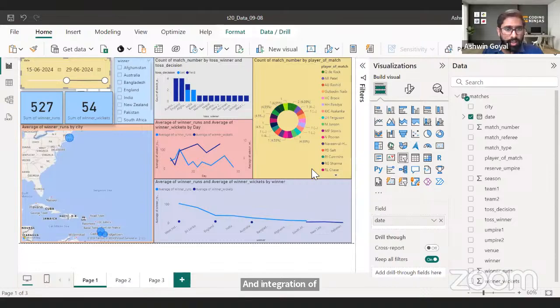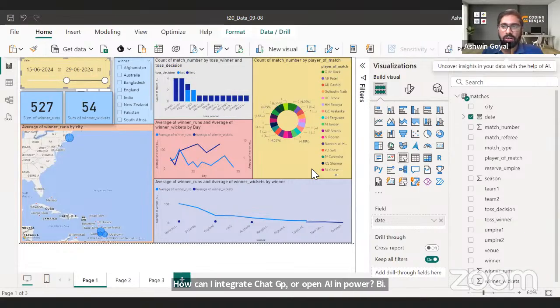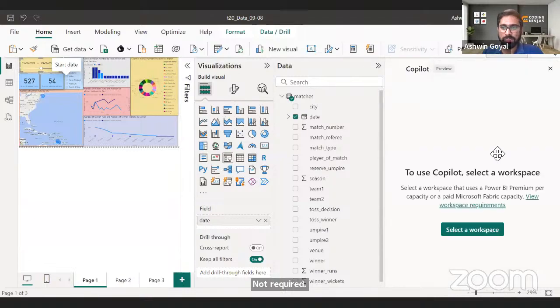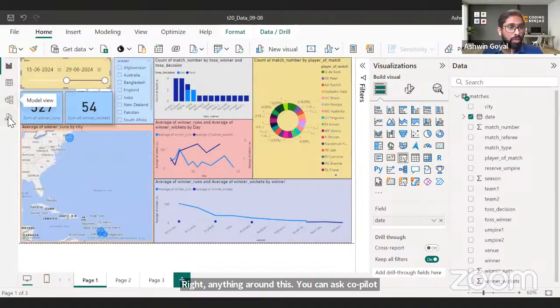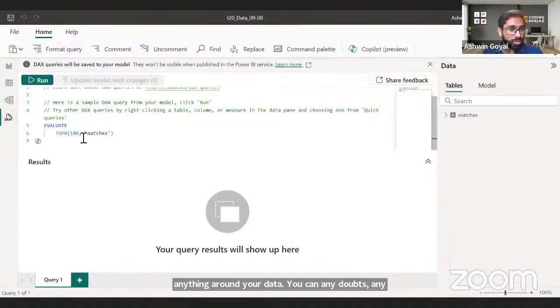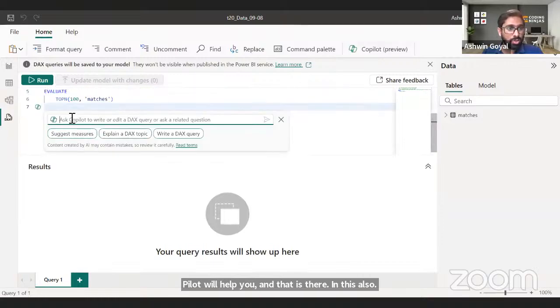How can I integrate ChatGPT or OpenAI in Power BI? Not required. Thankfully, Microsoft has done that already for us. See this Copilot. Super, right? Anything around this, you can ask Copilot. Anything around your data, any doubts, any formulas you want to write, Copilot will help you. And that is there in this also. You see, it's there here also. So you can ask Copilot to write your DAX query.